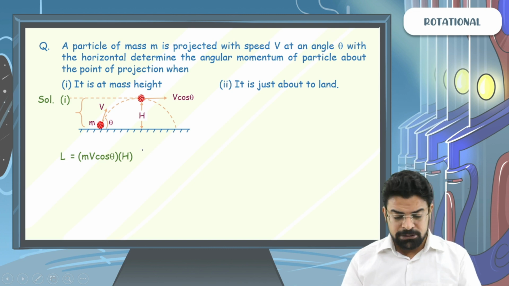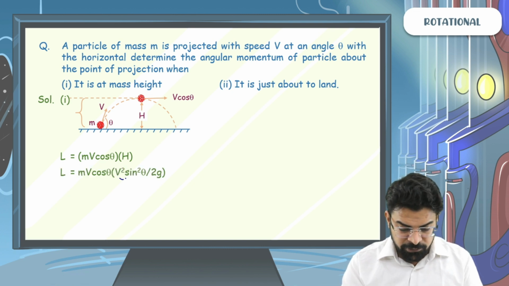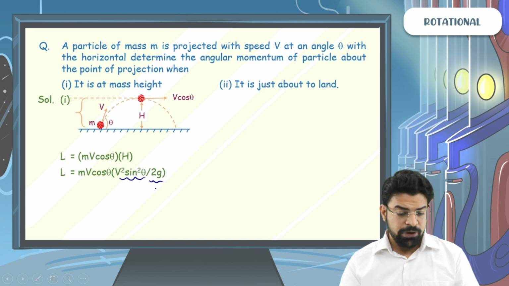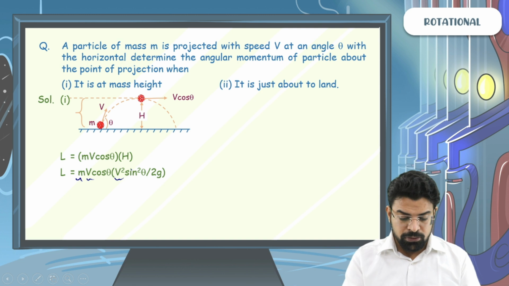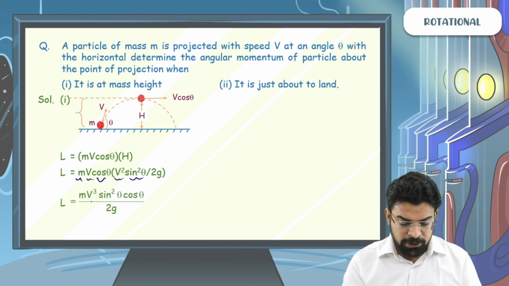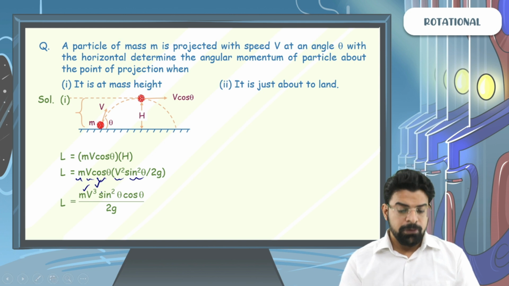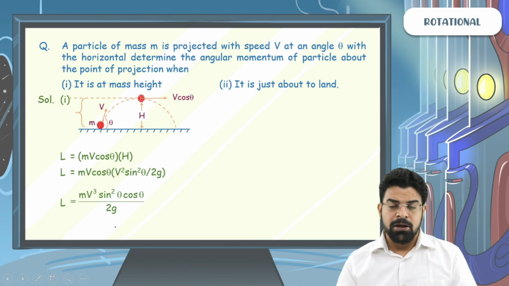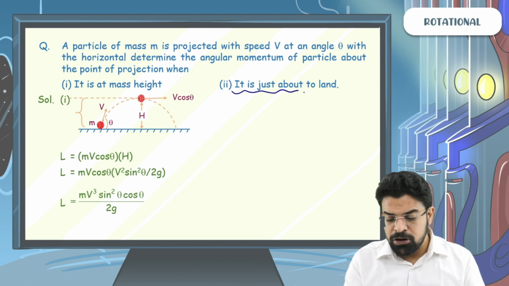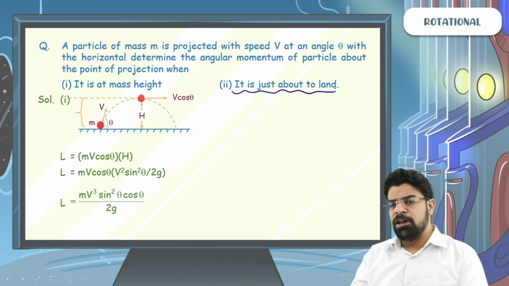And you know that maximum height can be written as v square sine square theta by 2g. So here you got m, you got v into v square, that becomes v cube. You got cos theta into sin square theta by 2g. So what you get is angular momentum equals m v cube sin square theta cos theta by 2g. Simple.